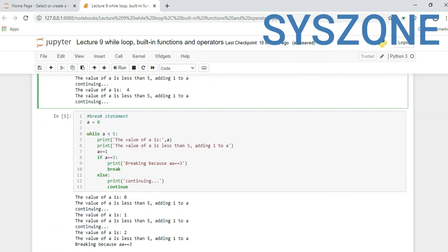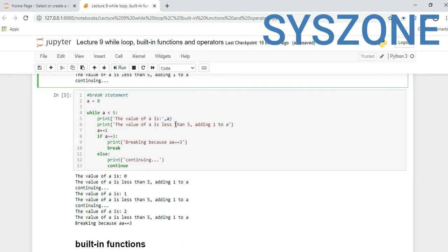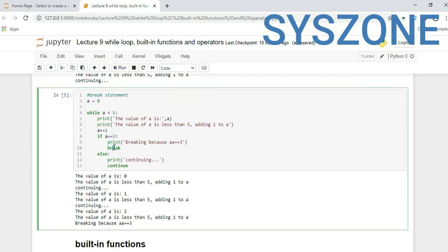Now we'll see the example of the break statement. No change in the code, only instead of this we are using break, and in the else part we are using the continue statement. So here we want to check if the value of a is 3, this loop should stop here, it should not continue further.